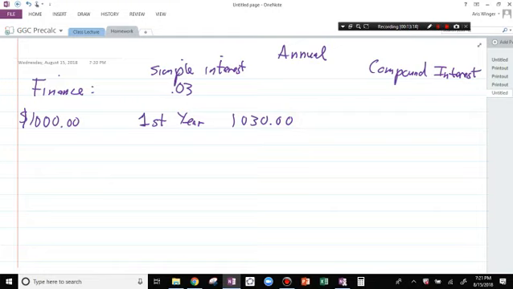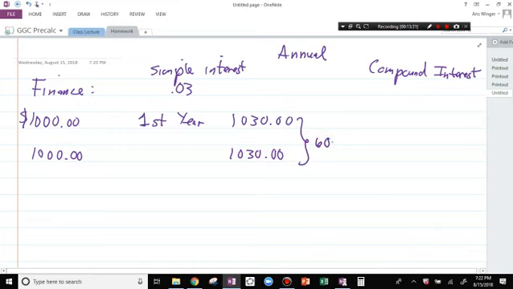In a CD, then they give you the 1,030 back, and then you put the 1,000 back in, right? And then you make 1,030, but you've gotten a total of $60 after 2 years. Right? Simple interest. They call those things CDs. Okay.